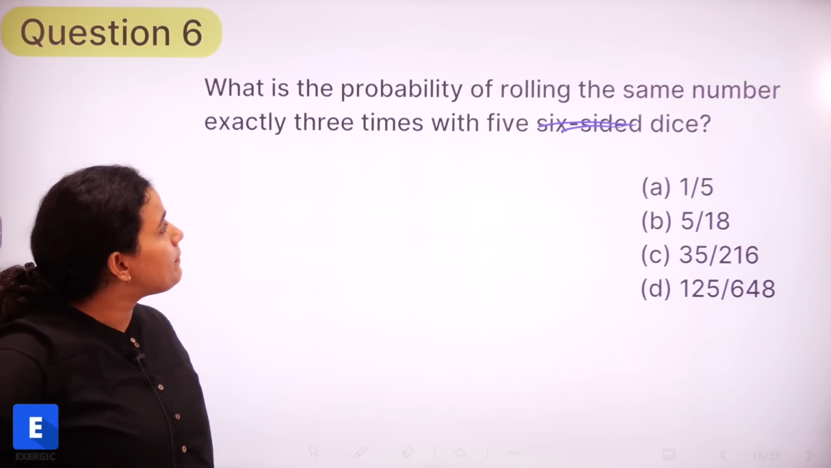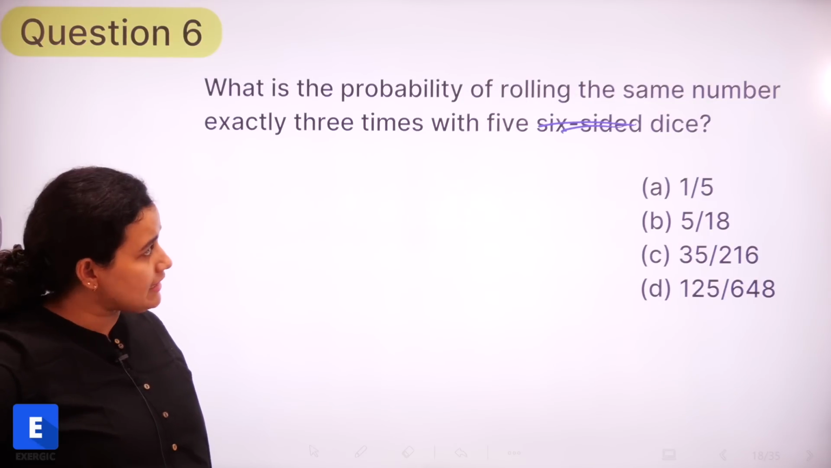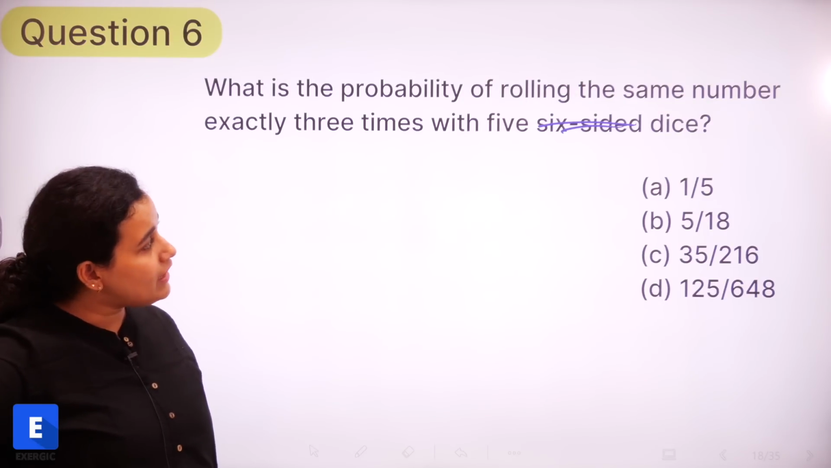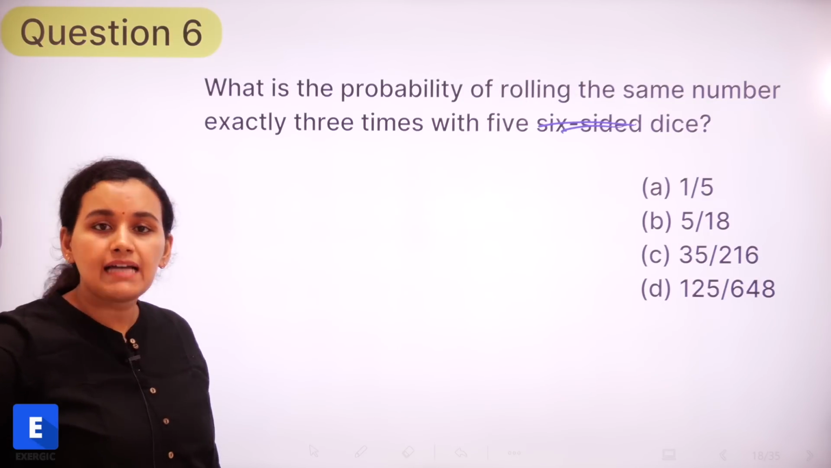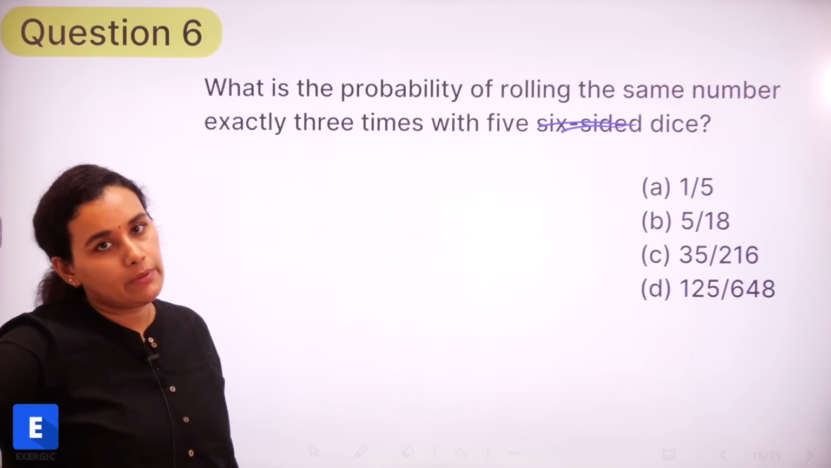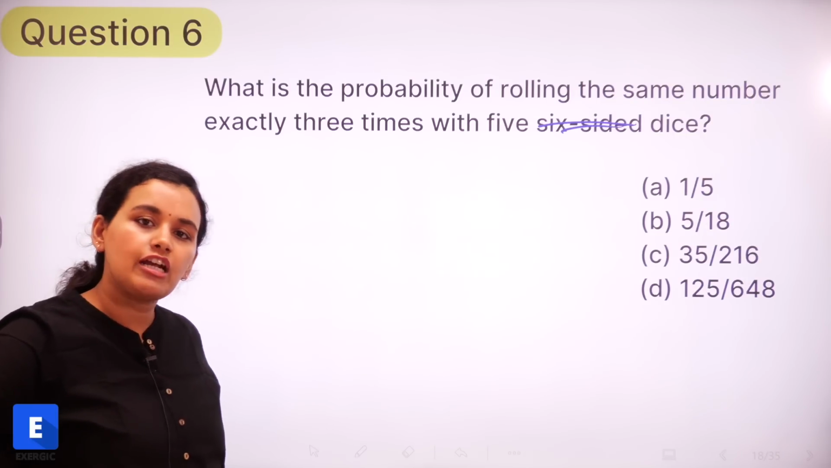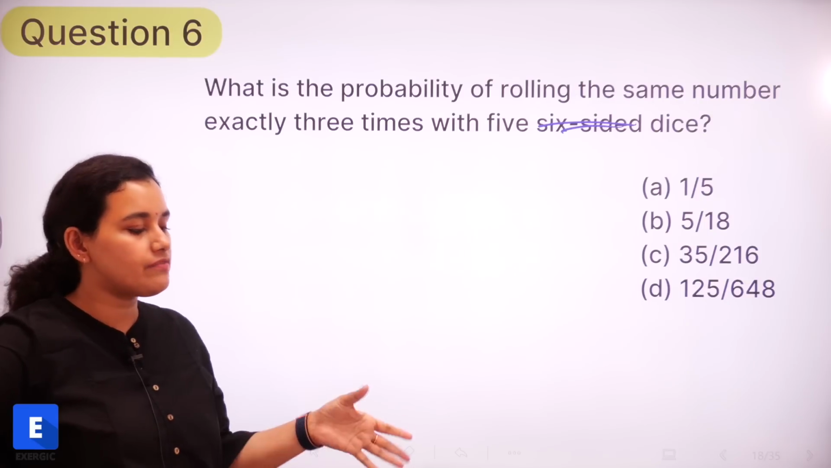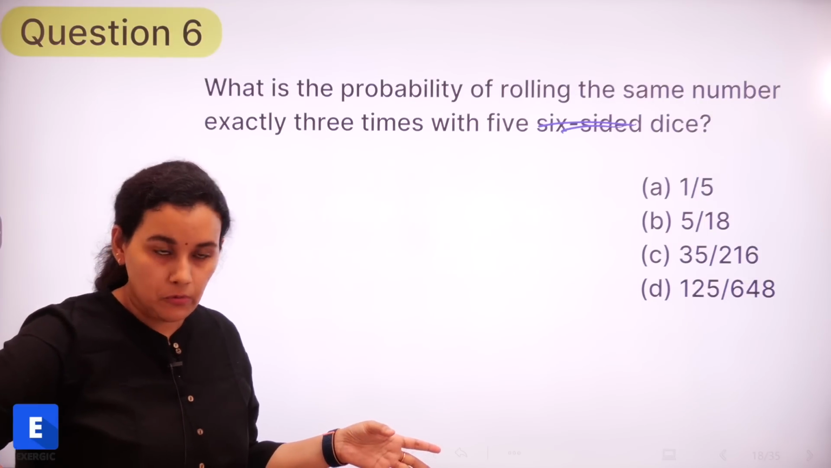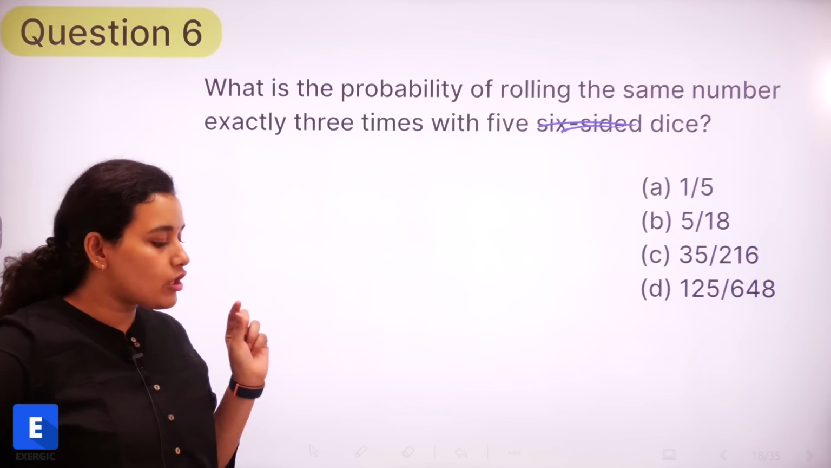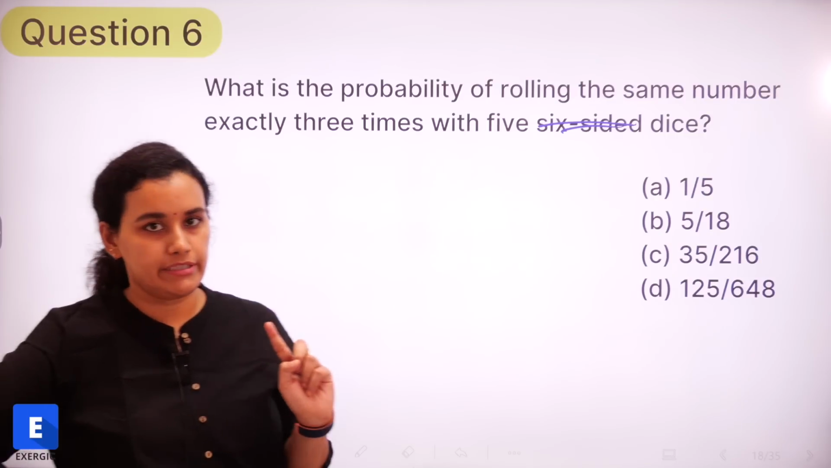What exactly is happening is that we have got 5 dice and we are rolling them, and we are getting the same number exactly 3 times. That's the question. So what is the probability that we will get the same number? So we've got 5 dice and we are rolling them at one go. So what is the probability that we've got the same number exactly 3 times, right?